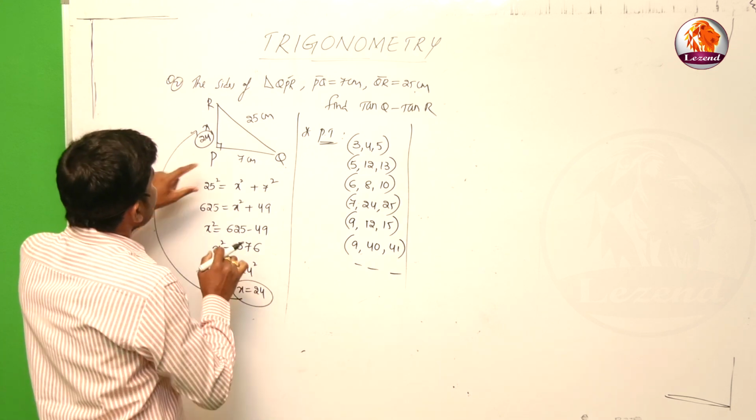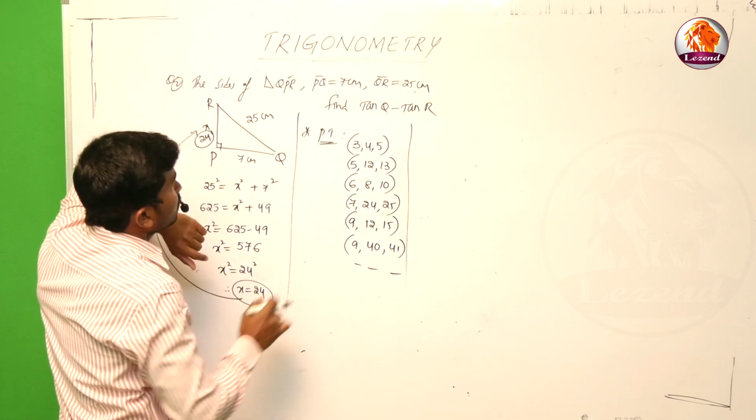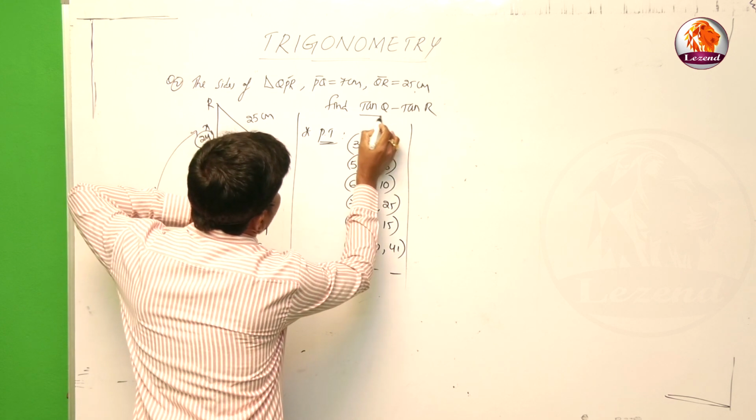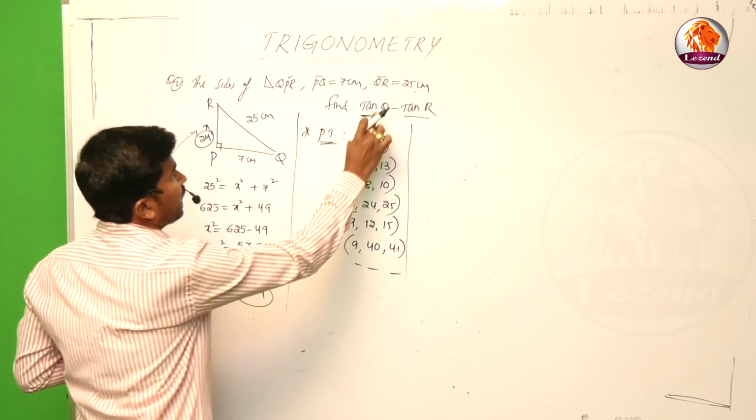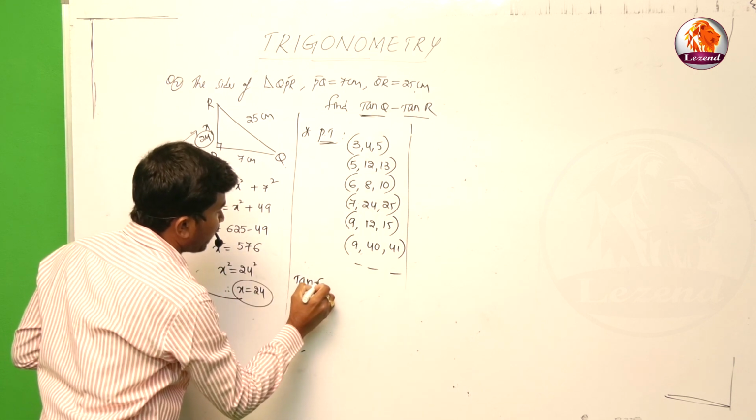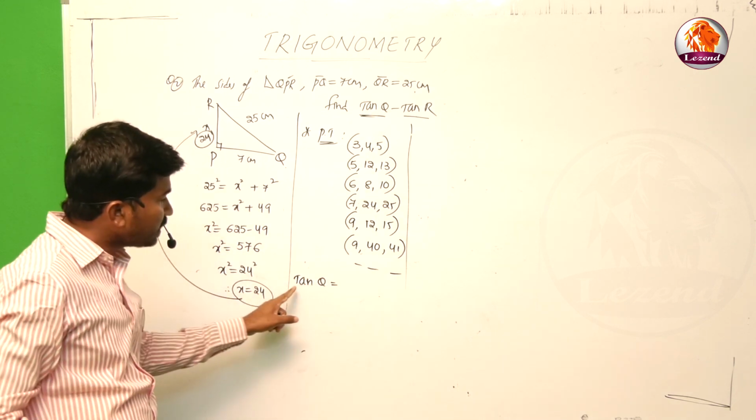Now we'll go for 7, 24, 25. Now the concept: what is our target? Tan Q minus tan R. First of all, find out tan Q. So tan Q is nothing but theta is at Q.